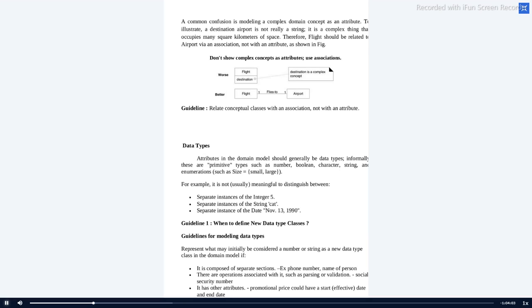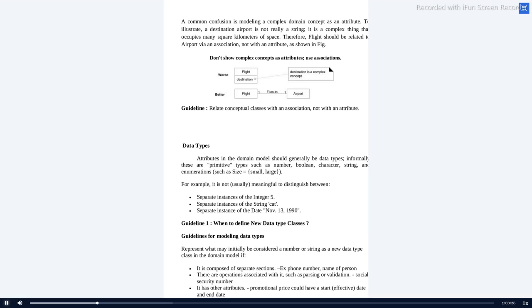For example, we can keep for flight: flight number, flight name, passengers count, or cargo weight. We can keep these, so these are the attributes. So I'm just splitting up like this: flight, airport. Inside that airport, we'll be using the destination. Here, destination is a complex concept, so you should not use it like this. You are just converting it as flight and airport. Are you getting the point clear? Shall I move to the next one? Are you getting the point clear?